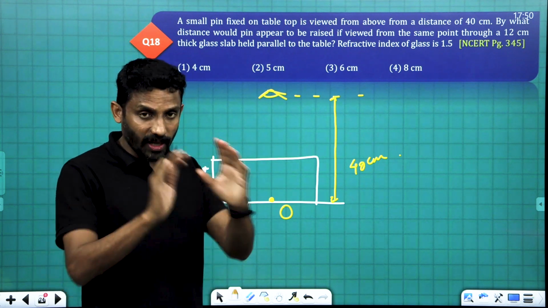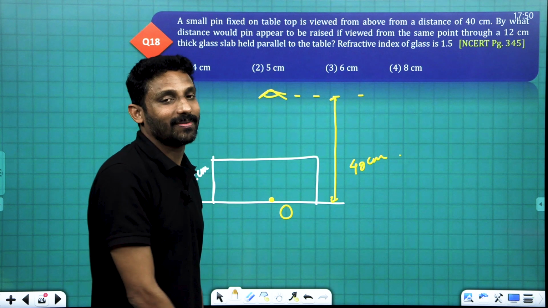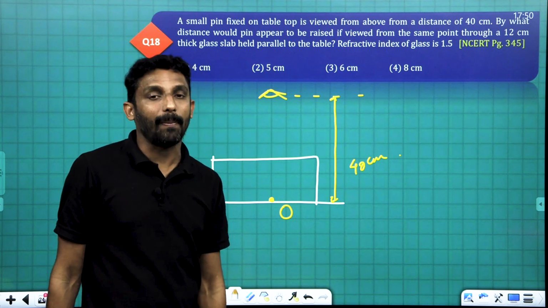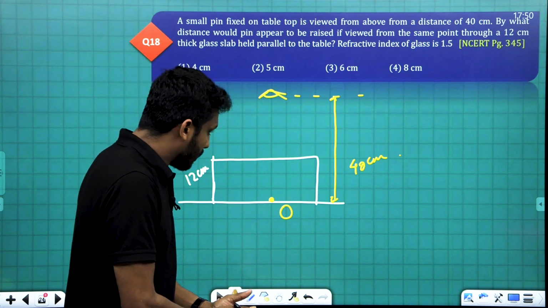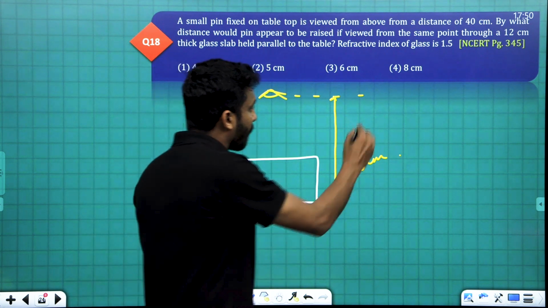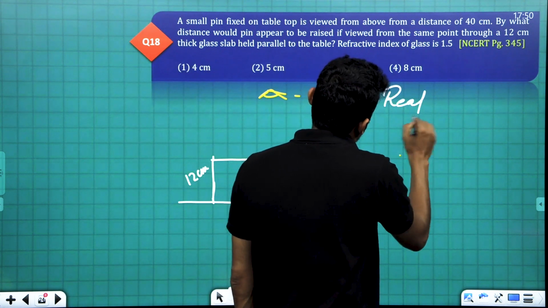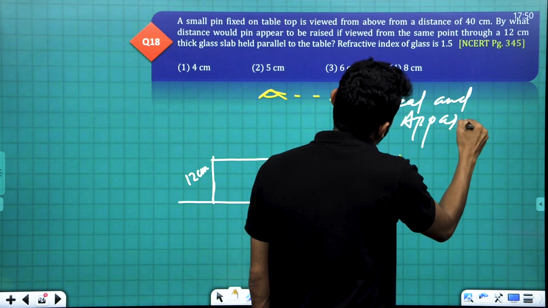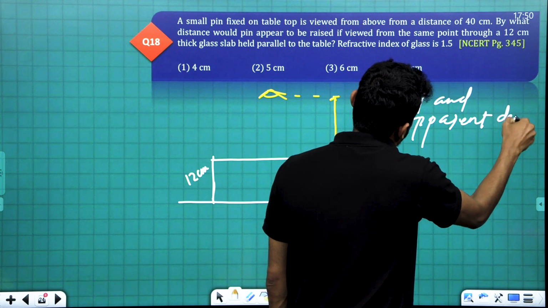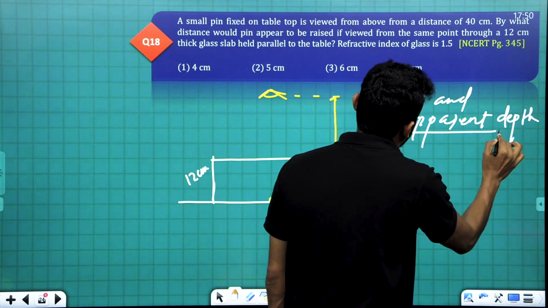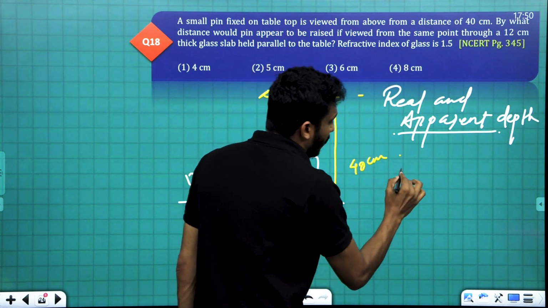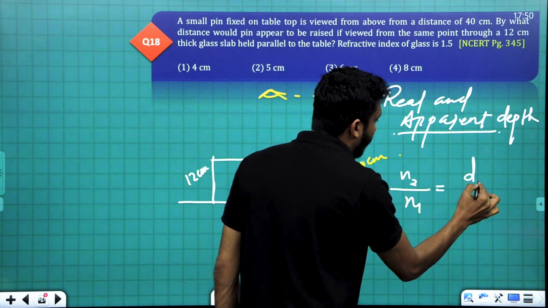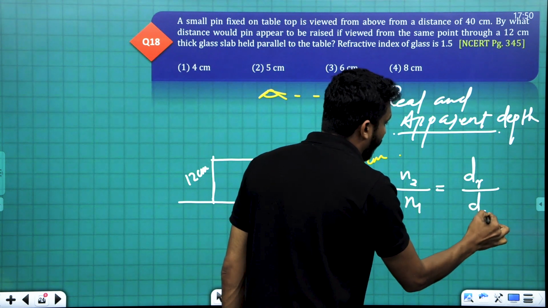This is the case of real depth and apparent depth. We studied it. And what's the formula connecting real depth and apparent depth? We have N2 divided by N1 is equal to D real divided by D apparent.